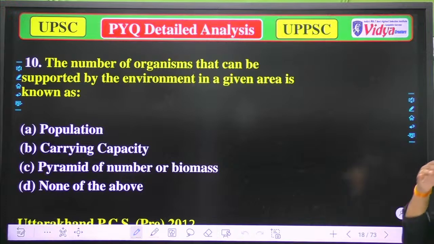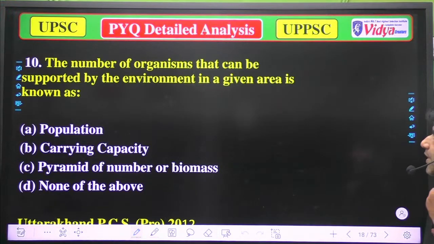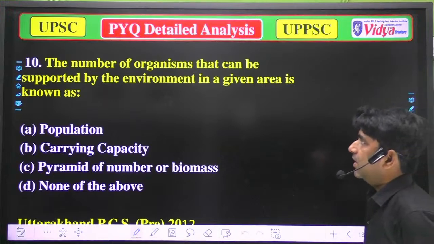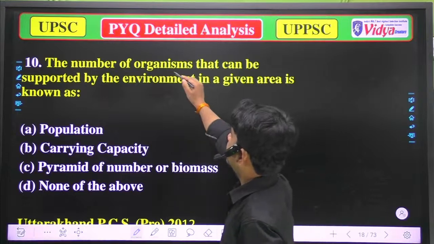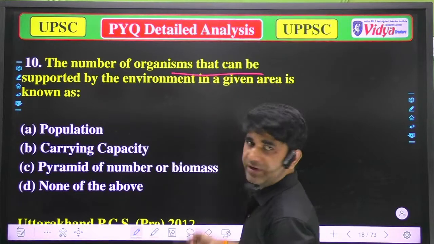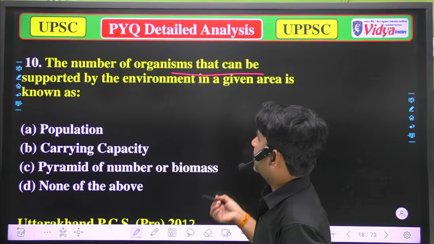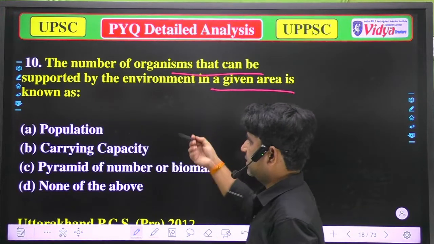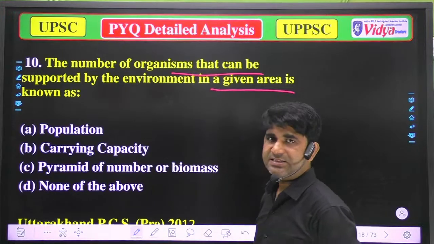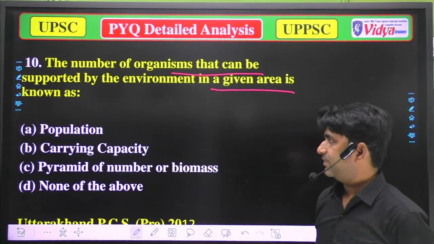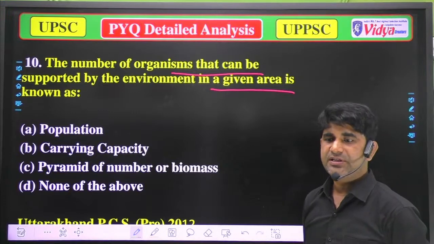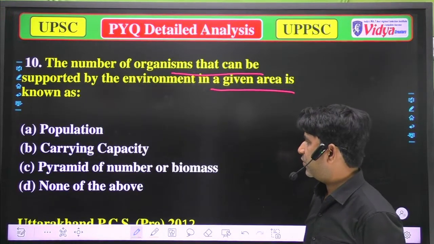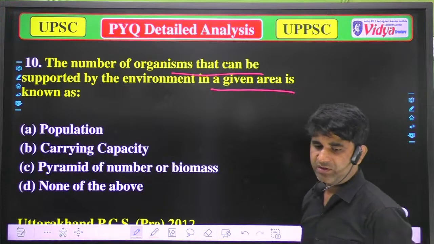Our next question is: the number of organisms that can be supported by the environment in a given area is known as: A, population; B, carrying capacity; C, pyramid of number of biomes; and D, none of the above.